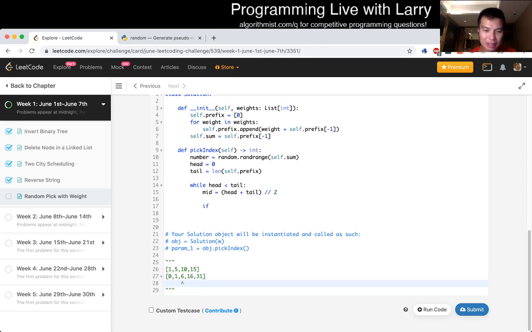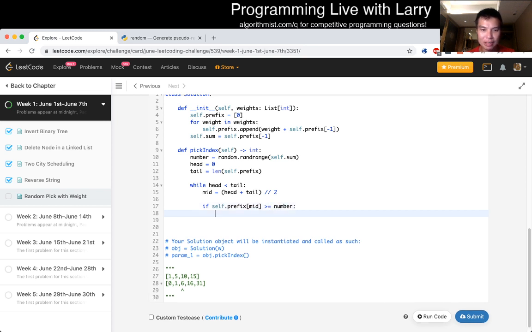So basically, if we're in the middle and we want to find 8, then if this is smaller, what does this mean? That means that all the numbers before it are smaller, so we actually just want this side. So that means that head has to move to the middle. So if self.prefix of mid is greater than or equal to number, then we move head to mid.